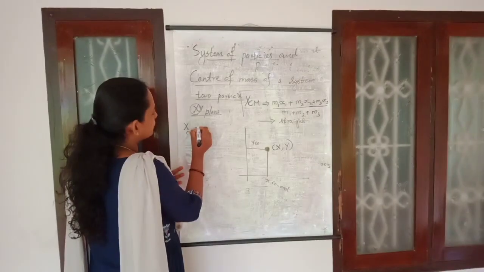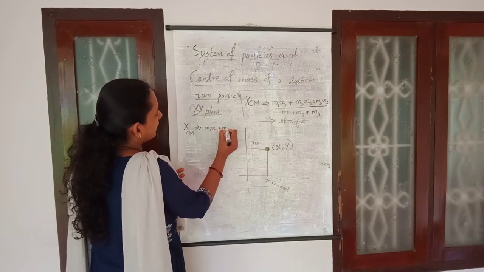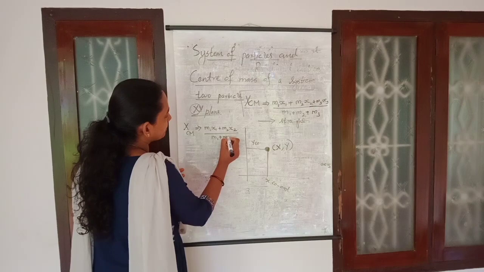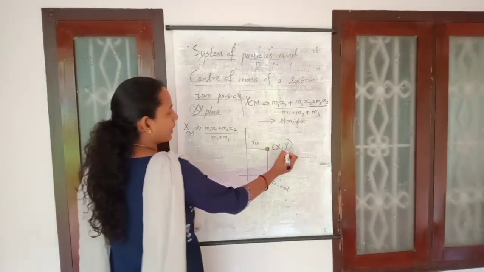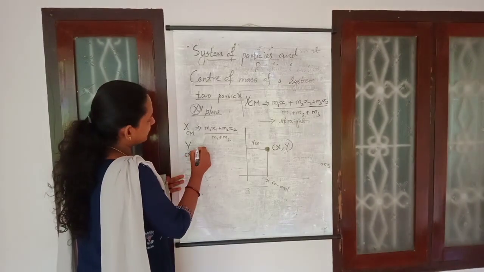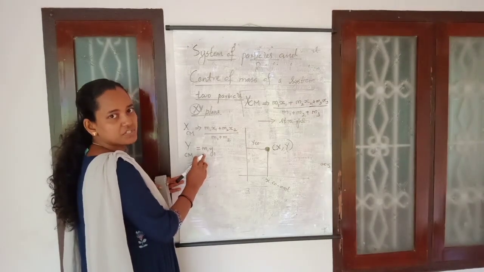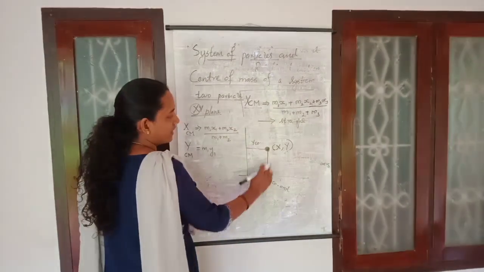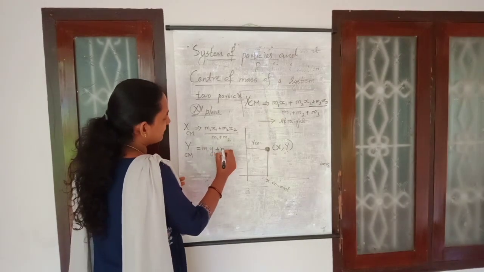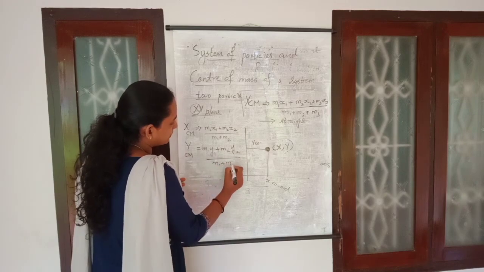So, for a system of two particles, that becomes m1 x1 plus m2 x2 divided by m1 plus m2. And it has a y coordinate, the y center of mass, that becomes equal to m1 y1 plus m2 y2 divided by m1 plus m2.